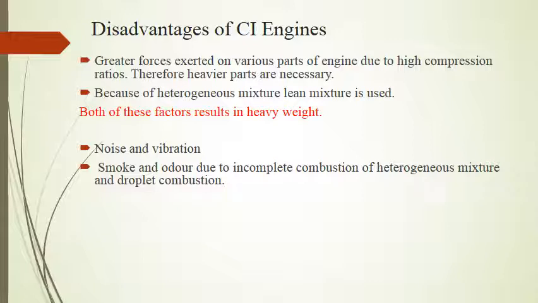And as heterogeneous mixture is used in the case of CI engines, we go for leaner mixtures. Both these factors, that is heavier parts because of the higher compression ratio and the usage of lean mixture, make the CI engine heavier than the SI engine.